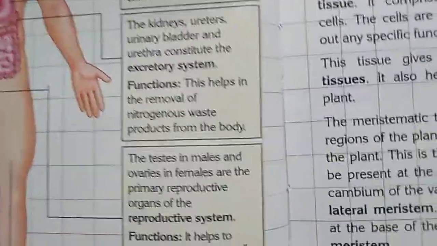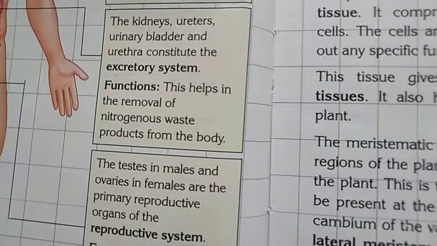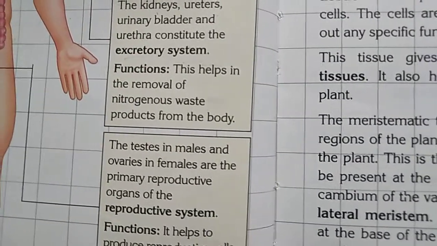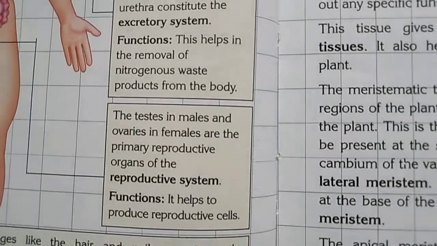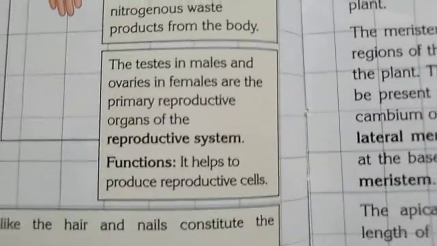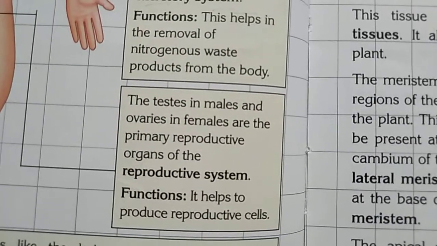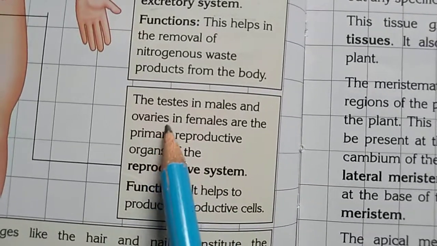So the main function of this system is to remove all the waste from our body which is produced during digestion.